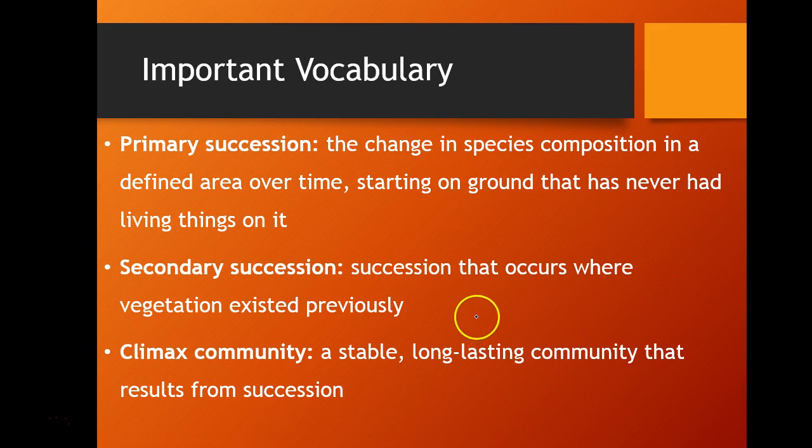Some important vocabulary that you need to know is primary succession. Remember, that's when we're starting on ground that has never had living things on it. Then we have secondary succession, which is a succession that occurs where vegetation existed previously, so we have that replacement. And the last term you need to know is the climax community, which is a stable, long-lasting community that results from succession. And remember that a climax community can be achieved at different lengths of time depending on the resources available in an ecosystem.